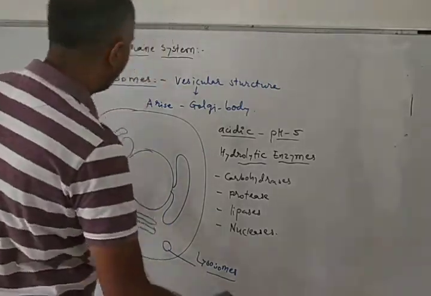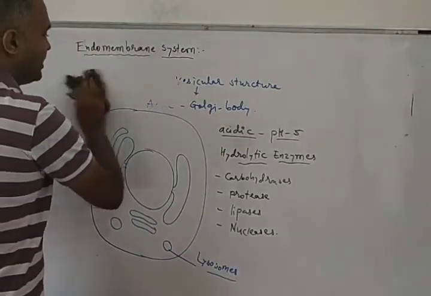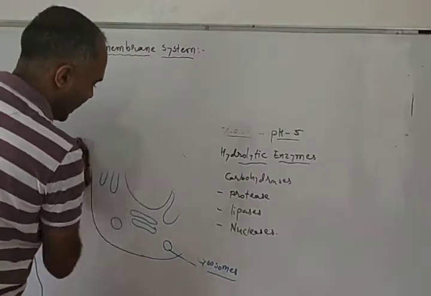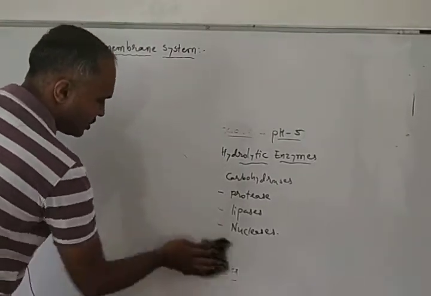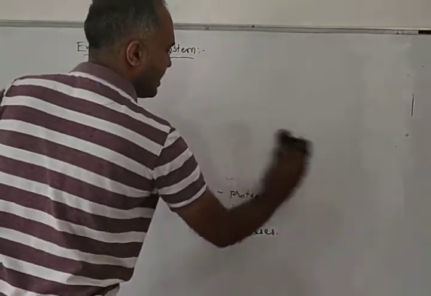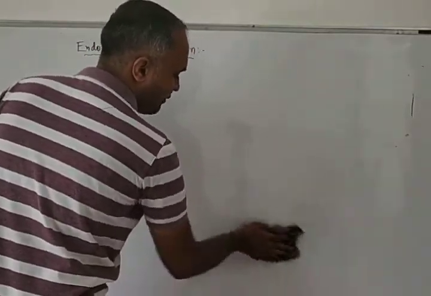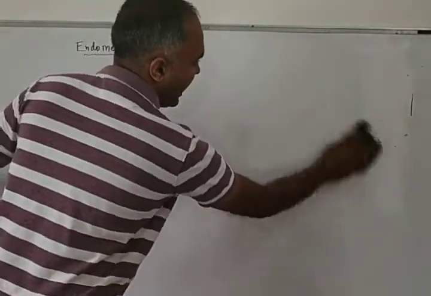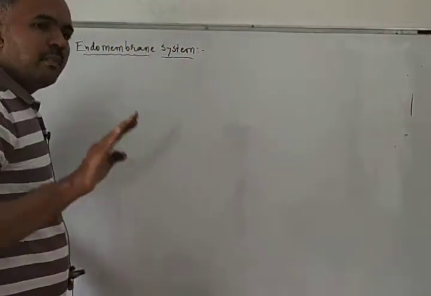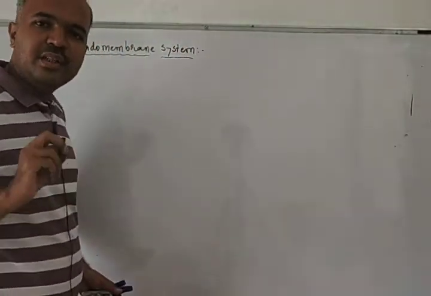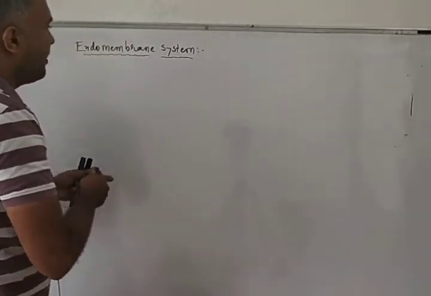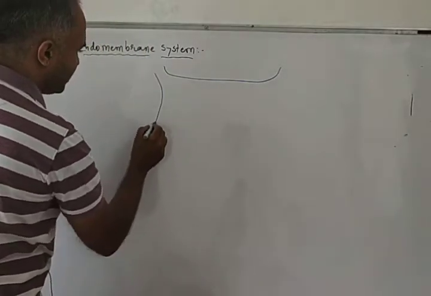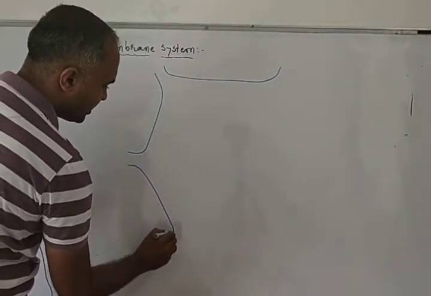Now let's talk about vacuoles. The fourth part of the endomembrane system is the vacuole. We said that the endomembrane system is the system of membranous organelles whose functions are interconnected. The four constituents of the endomembrane system are endoplasmic reticulum, Golgi body, lysosome and vacuole. So we are going to discuss vacuoles now.